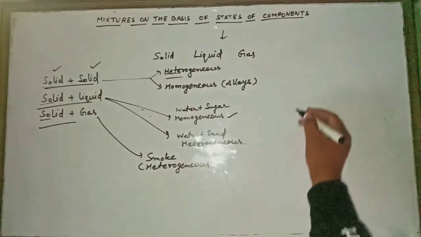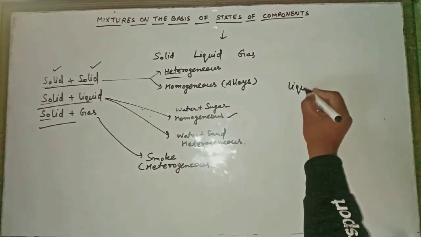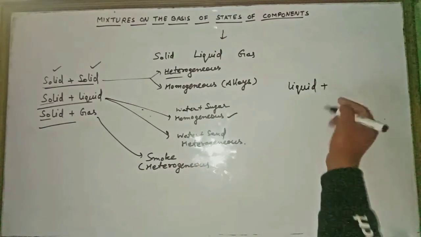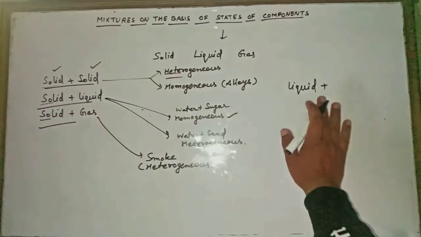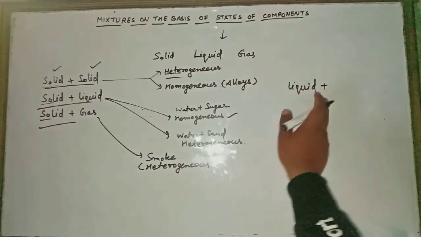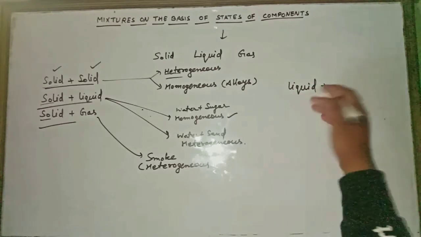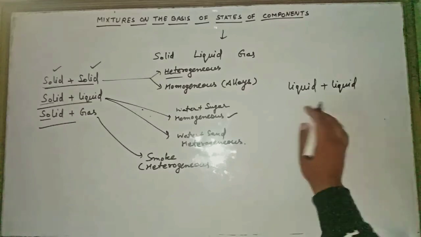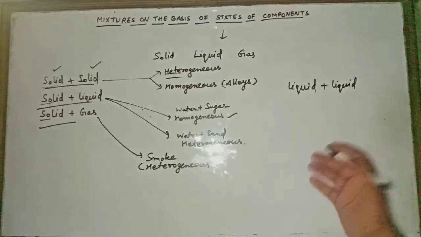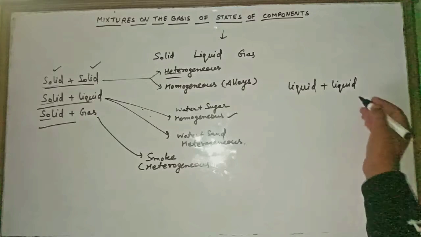Like if the first medium is liquid, and the second medium can be solid, which we have written here, solid plus liquid, so no need to write again. Second, if the first medium is liquid and another one is again liquid, so what will it be?